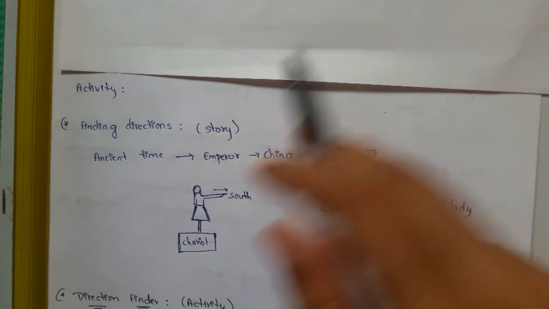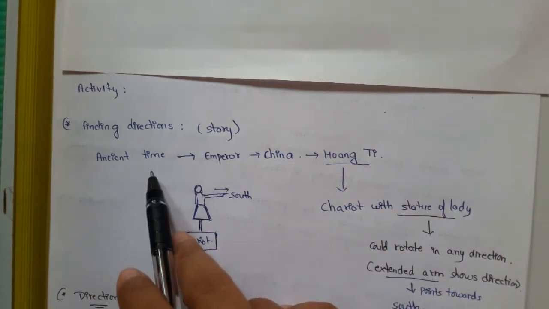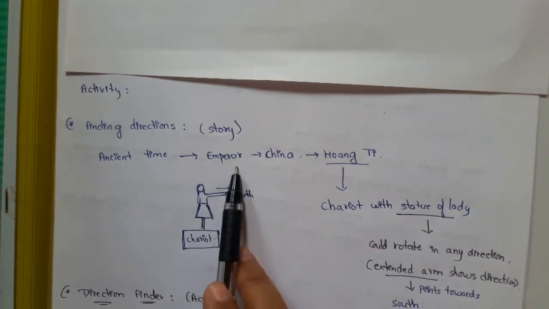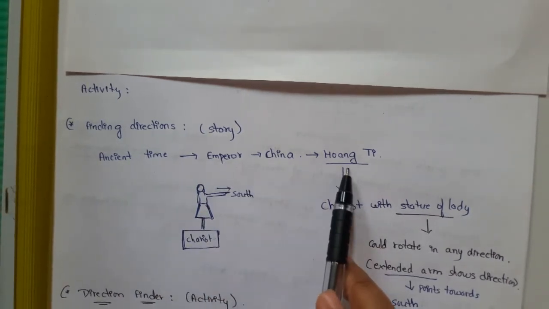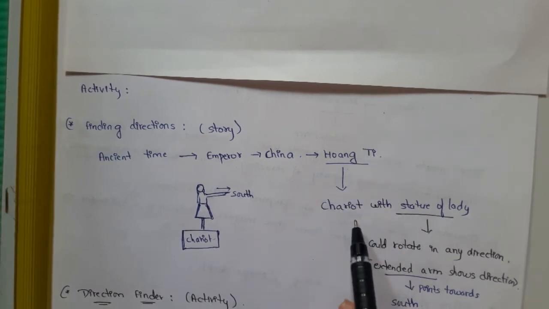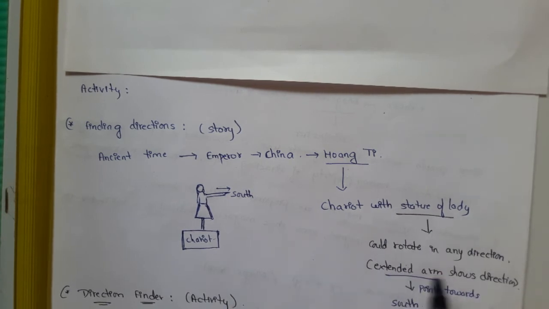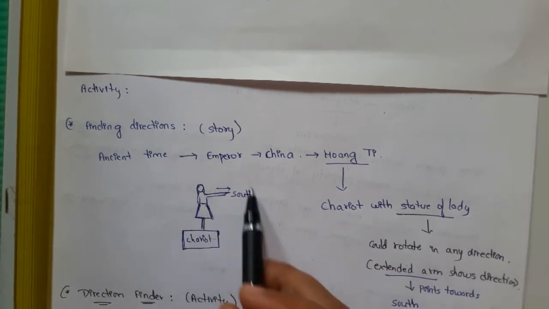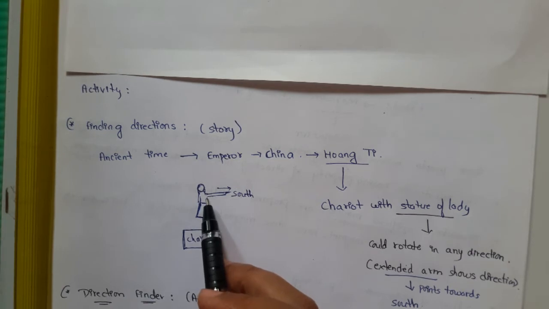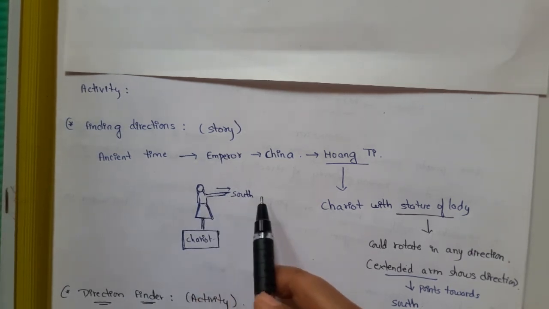So here is a story for finding the direction. In the ancient time, there was an emperor in China named Hong Ti. He used to go to many places in his chariot. His chariot has a statue of a lady that could rotate in any direction. It had an extended arm that shows the direction. That extended arm mainly shows the point towards the south.